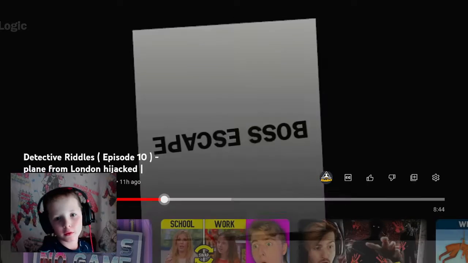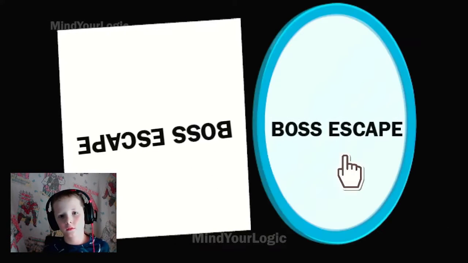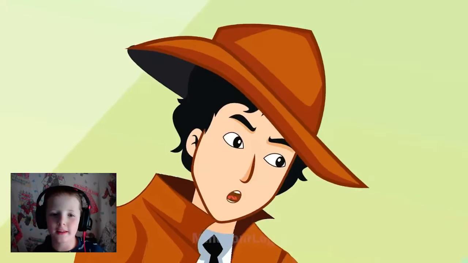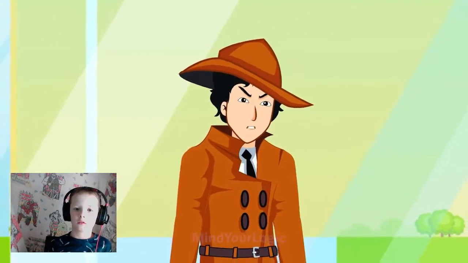Boss escape. Boss escape. If you read it upside down, it says boss escape. What do you mean those are scribbles? Those are clearly words. If you look at these letters in the mirror, it will read out the words boss escape. Oh, I mean, if you just put the paper upside down. This means they've hijacked this plane in order to save their boss. But who could it be?